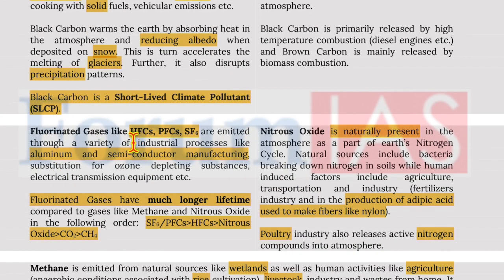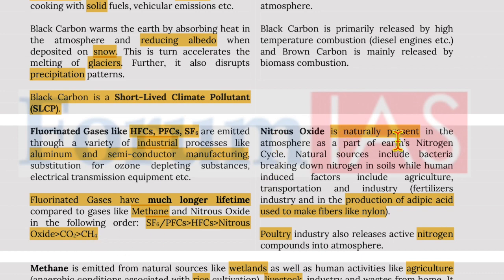Fluorinated gases like HFCs, PFCs, and SF6 are emitted through a variety of industrial processes like aluminium and semiconductor manufacturing, substitution for ozone-depleting substances, electrical transmission equipment, etc. Now, fluorinated gases have a much longer lifetime compared to gases like methane and nitrous oxide, in the following order: SF6 and PFCs have the highest lifetime as compared to HFCs. Nitrous oxide is less. Then comes carbon dioxide and then methane.